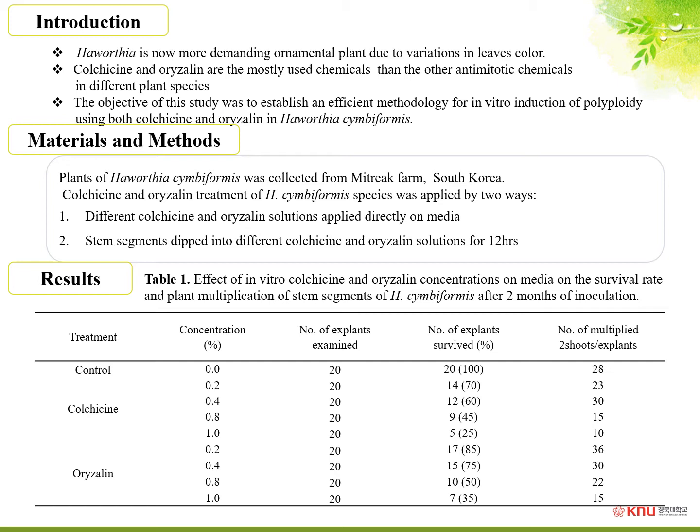This table shows the effect of in vitro colchicine and oryzalin concentrations on media on the survival rate and plant multiplication of stem segments of Haworthia cymbiformis.